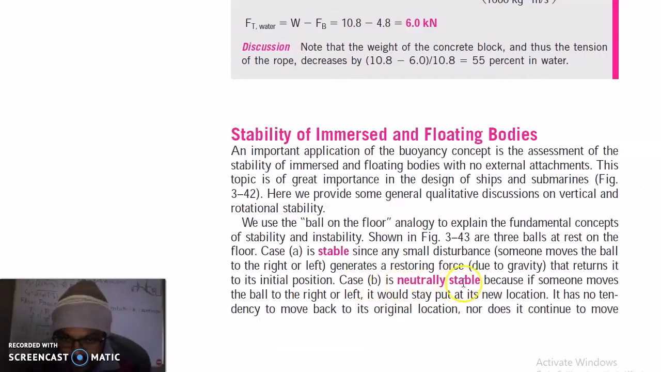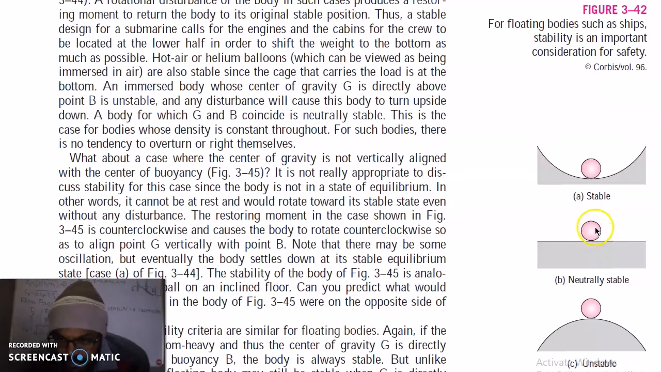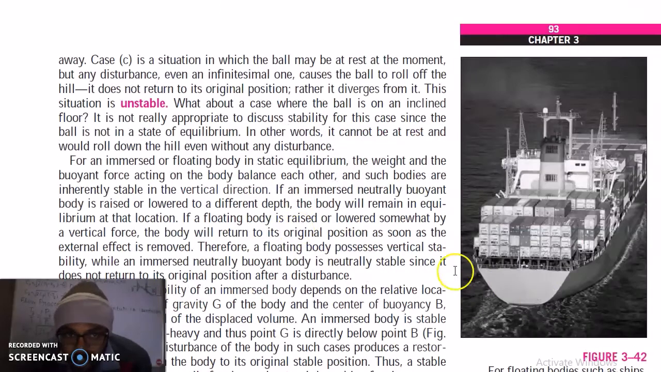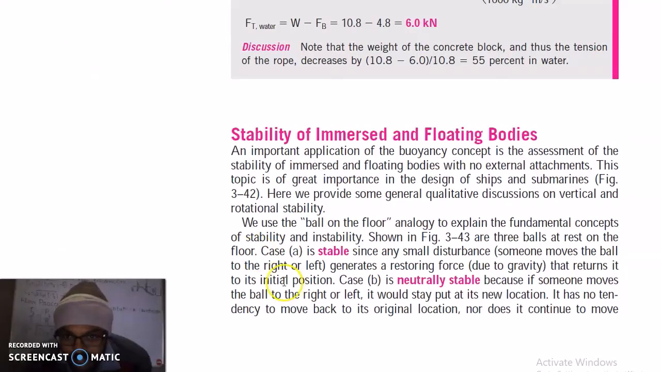Case B is neutrally stable because if someone moves the ball to the left or right, it will stay put at its new location. If you move this ball to the left or right, it will move to its new location and remain there. So it is neutrally stable. It does not move away, nor does it come back to its original location. It will remain where we left it.